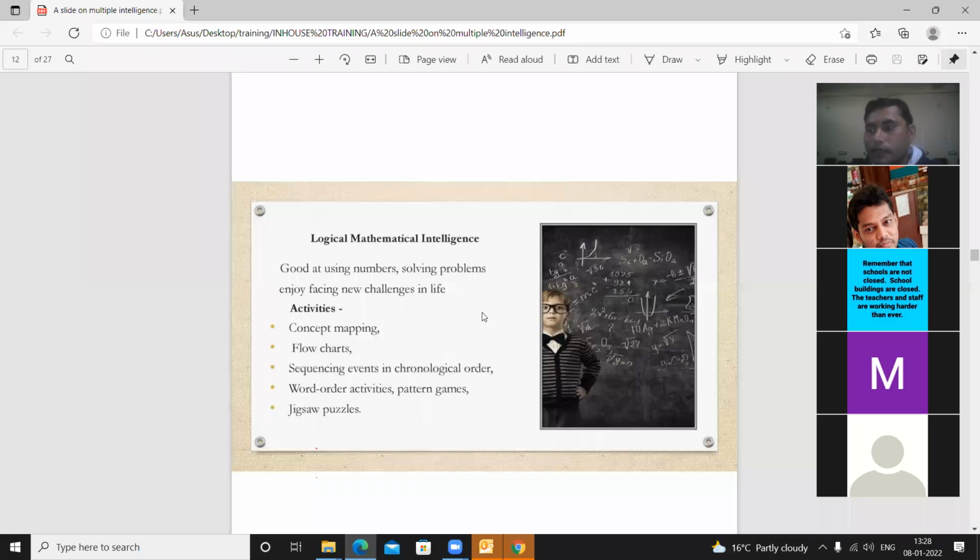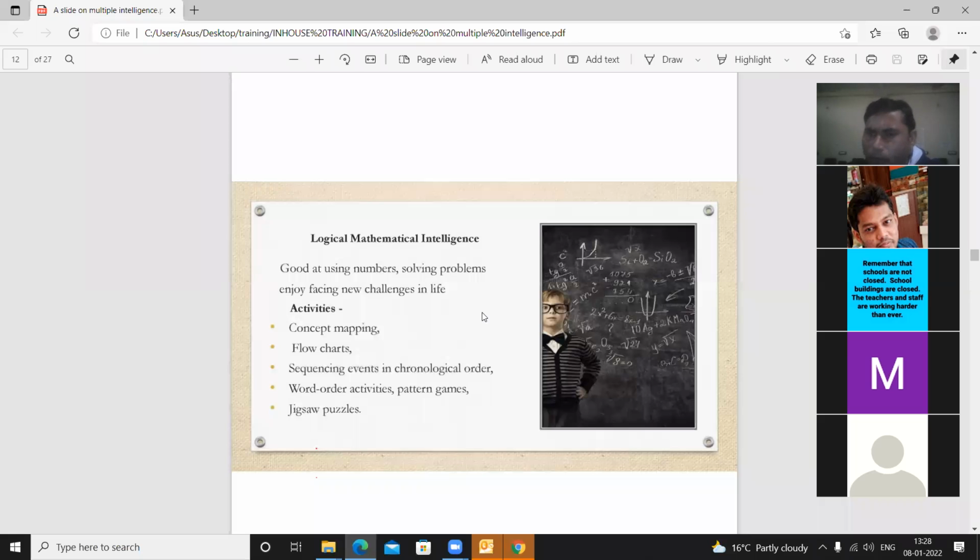According to Piaget, there are two sectors in the brain, left and right. Those students who are logically intelligent have a very active left brain. The activities suggested for this type of intelligence are concept mapping, flow chart, sequencing events in chronological order, word order activities, pattern games, and jigsaw puzzles.